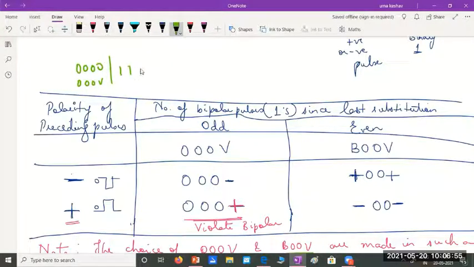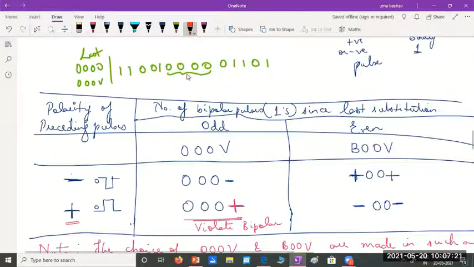After the last substitution, we are going to check how many ones are there. For example, this was your last substitution. After that, you check when the next set of 4 zeros comes. The next set of 4 zeros has occurred here.